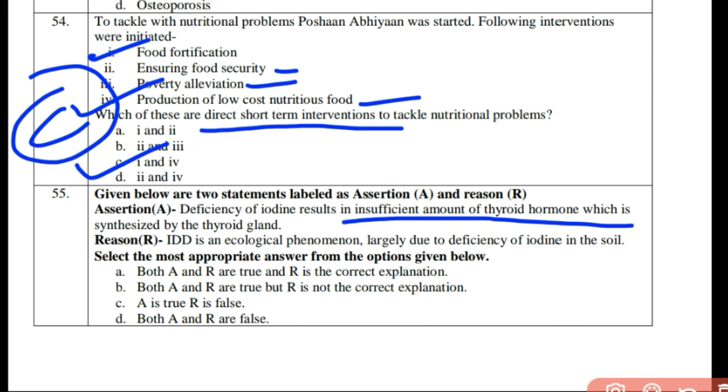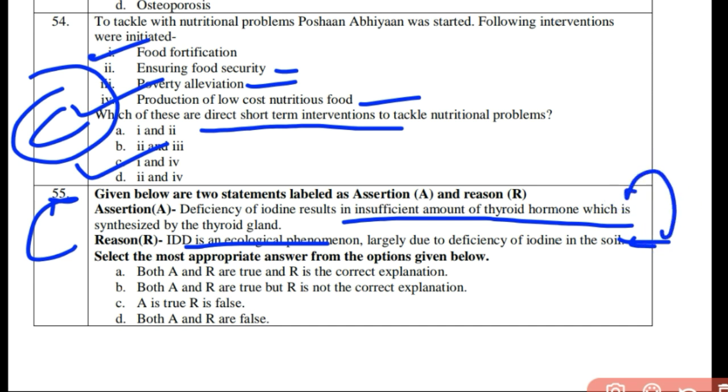Now let me see the reason also. IDD is an ecological phenomenon largely due to deficiency of iodine in the soil. Yes, but again, is the reason the explanation for the assertion? No, this is not the reason for the assertion. Rather, this is the basic sentence, and this deficiency leads to the deficiency of iodine.